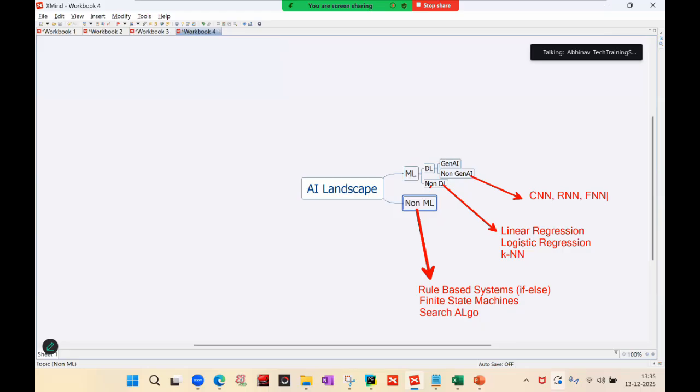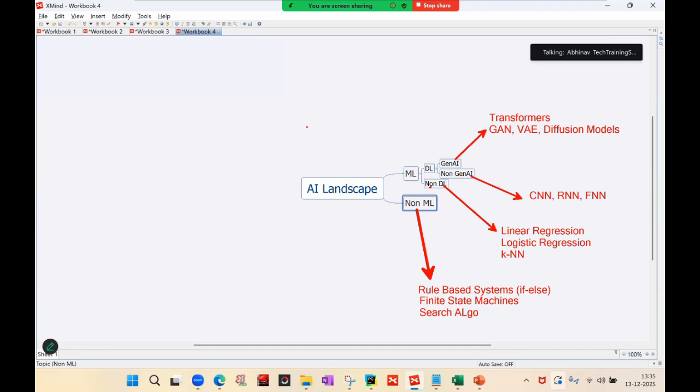All these are examples of the non-GenAI part of DL. Talking about the GenAI part of deep learning, we have transformers, GAN, VAE, and diffusion models. These are the examples of the GenAI part of deep learning.